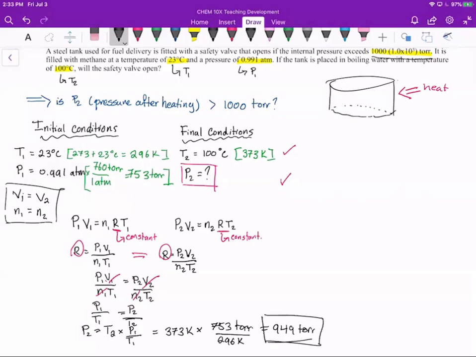And now going back up to the question, it's asking us, will the safety valve open? Well, we know that 949 is less than 1,000 torr. Therefore, the valve will not open.